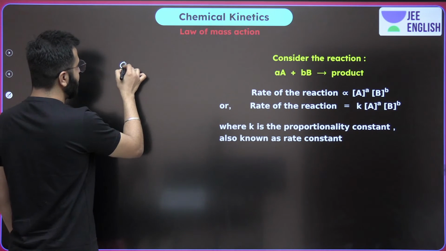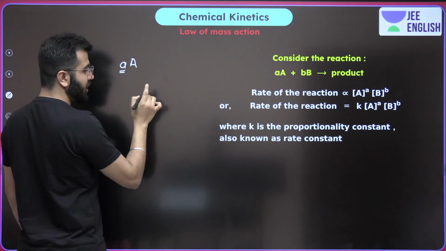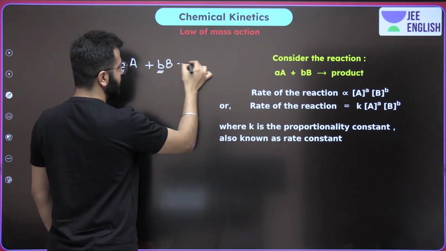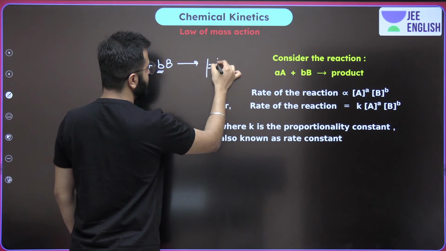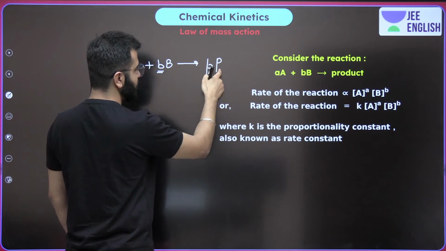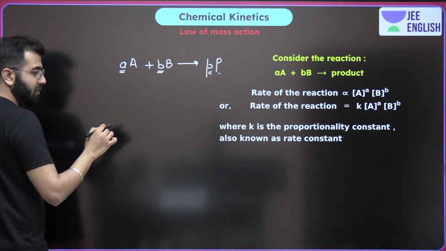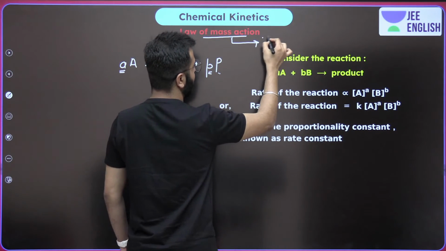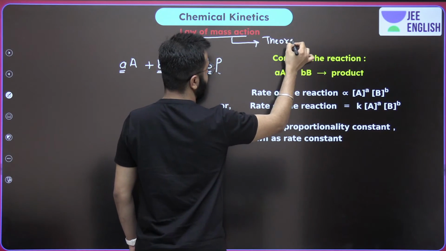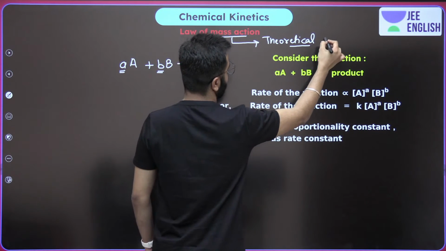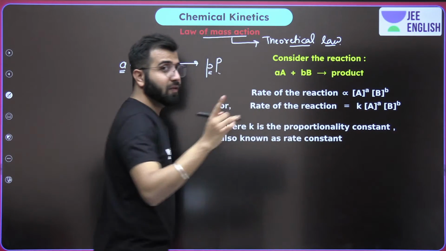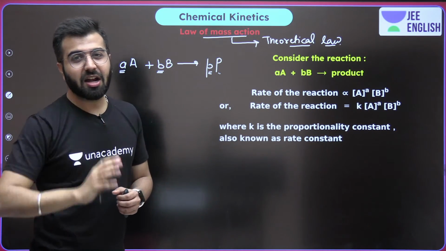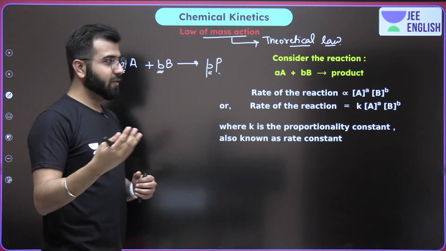Whenever we have a moles of A, where small a is the stoichiometric coefficient, plus small b into B, giving you small p into P, where this is the stoichiometric coefficient of a product. You should remember, according to the law of mass action, which is a theoretical law which is not always correct, we are going to talk about an experimental law today, which is the rate law.